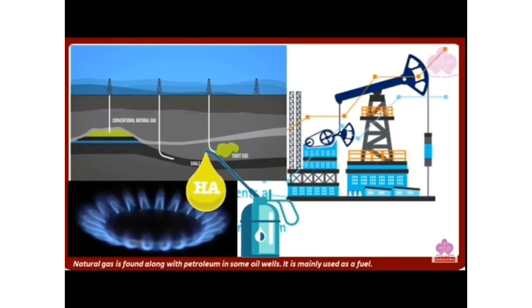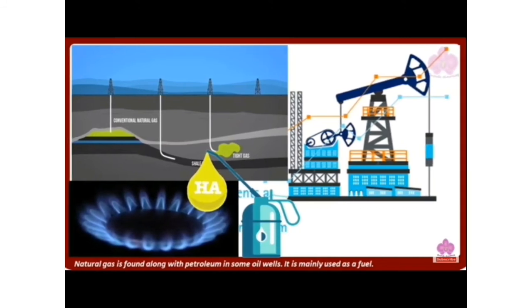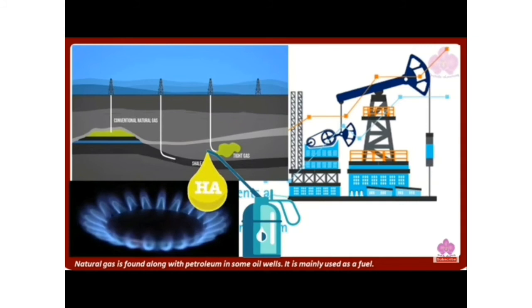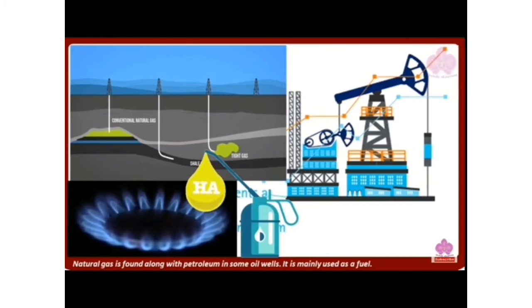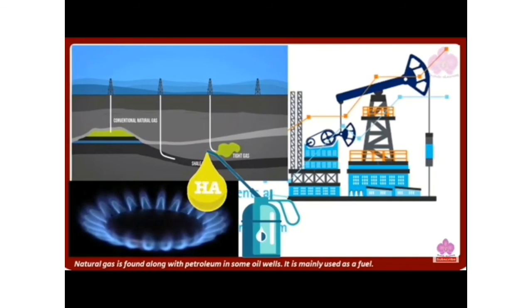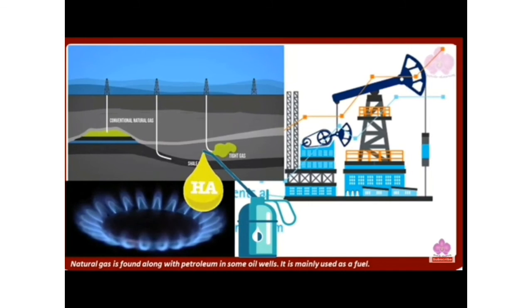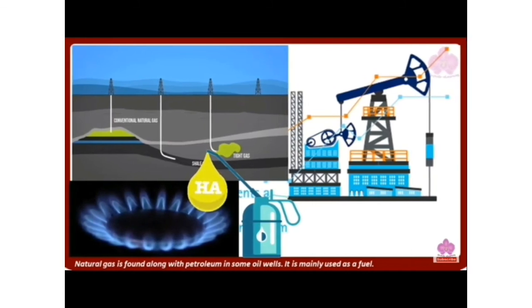Nowadays you find CNG, which is a gas, used to run vehicles. It is pollution free and economical, meaning it doesn't cost too much and it doesn't pollute the environment. So people are using this compressed natural gas or CNG.